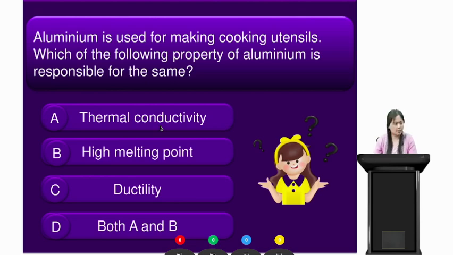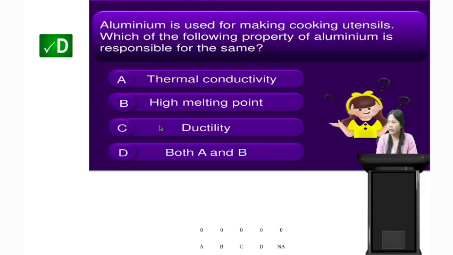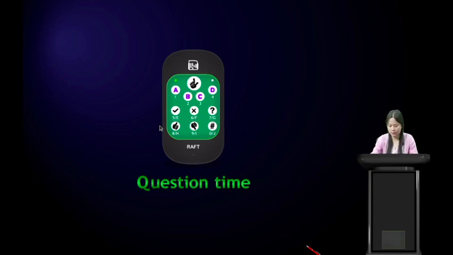Alright students, your time is up, and yes, very good. The correct answer is option D, that is both A and B. We use aluminium for making cooking utensils because it is a good conductor of heat and it has high melting point. If it has low melting point, the aluminum utensils will melt away. We will not be able to cook food. If it is a poor conductor of heat, then our food will not get heated up, so it will not get cooked. So the properties responsible for making cooking utensils with aluminum are its thermal conductivity and high melting point. Very good students.